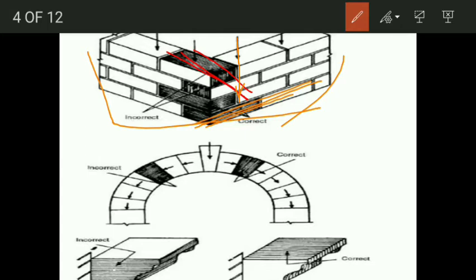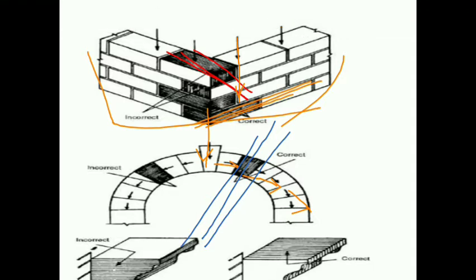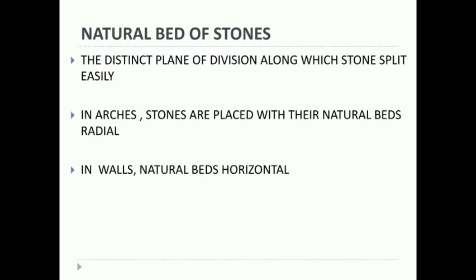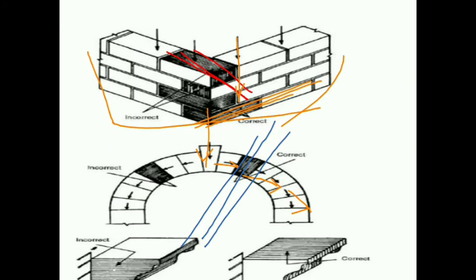Next one is about the arch. For an arch, the load is acting like this and it is distributed in this direction. So the stones must be placed with their natural beds perpendicular to the action of the load, that means in this direction. That forms the radial direction of the arch. This is the case of a cornice. The natural beds are placed in a vertical direction.